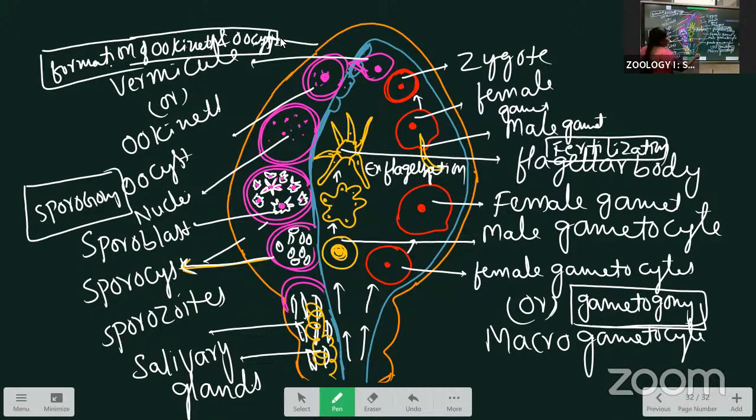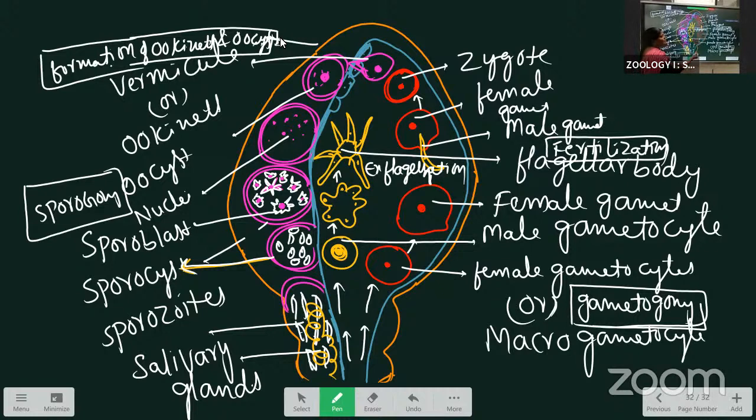That means, see, here the four phases are there in the mosquito phase. First one is called gametogony. The formation of the gametes is called gametogony. When the mosquito bites the man, the gametocytes enter the crop of the mosquito. Inside the crop, the gametocytes develop as gametes.